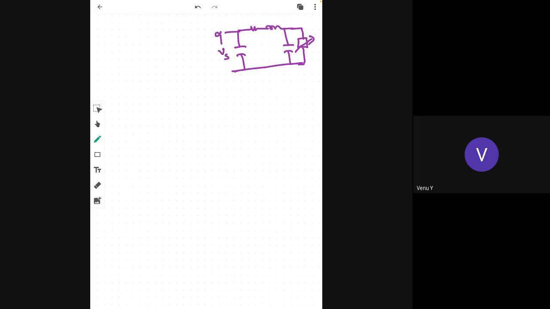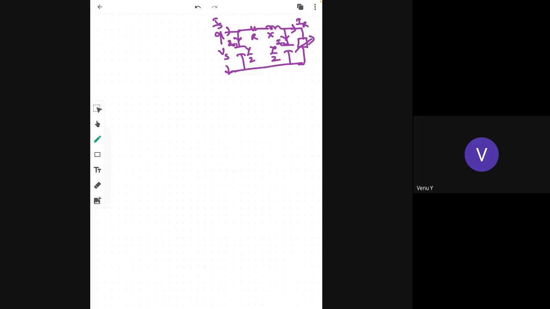Vs, this is Is, R, X, Y by 2 and Y by 2, IC2, IC1. Already you have seen that, so therefore I'm drawing like that. IR is the load current.